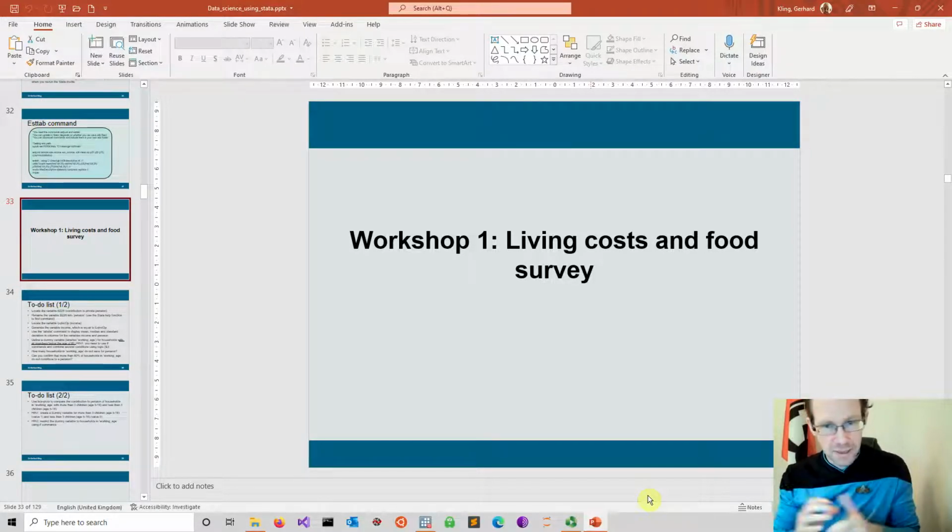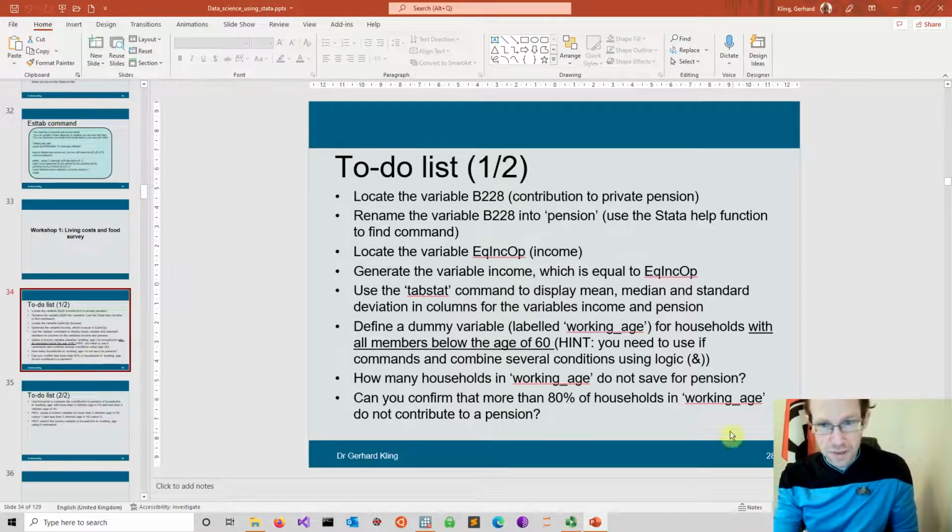Alright, let's get started. So our focus here in workshop 1 is to analyze data, focusing on what we called descriptive statistics. So we explore the data set, we don't yet move into some more advanced methods like regression analysis. We will do this in the next session. All the instructions you find on the slides, which are on GitHub.